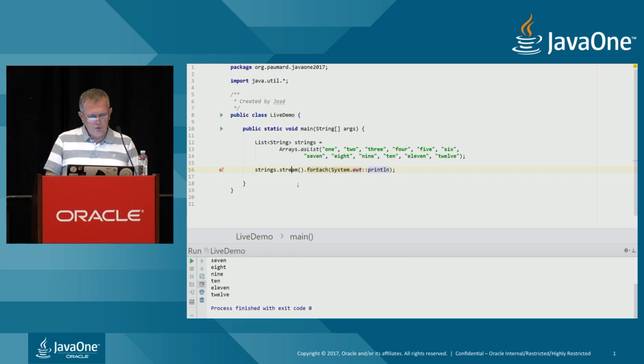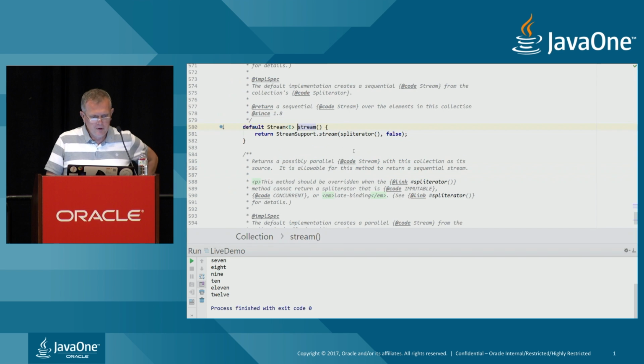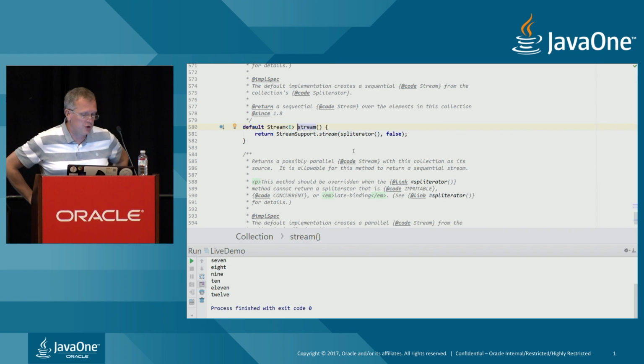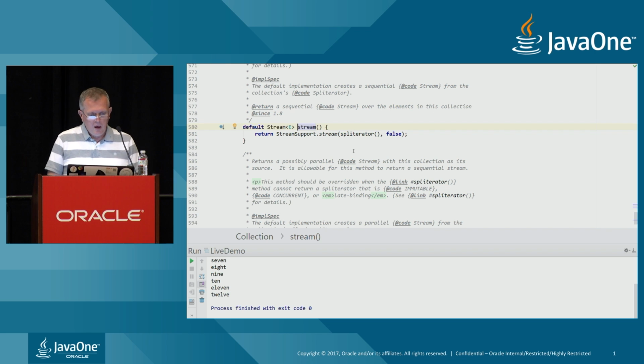Where does this stream method come from? It comes from the default method from the Collection interface, that in fact does two things. It creates a spliterator by calling another default method, and passes this spliterator to a factory method of the StreamSupport class, which can create a stream.